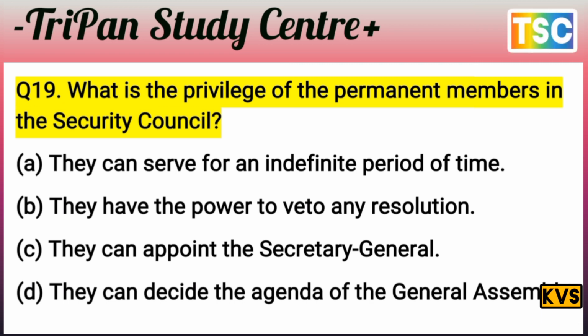If you selected that they have the power to veto any resolution, it means you chose the right answer. The right answer is B. They have the power to veto any resolution. That is the privilege of the permanent members in the Security Council. That's an important answer. Let's see the next question here.